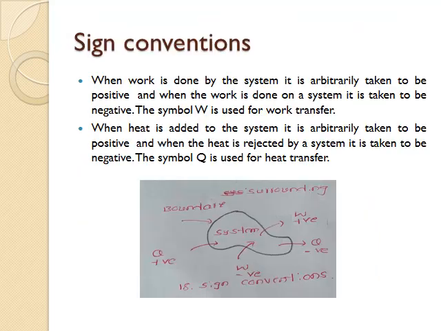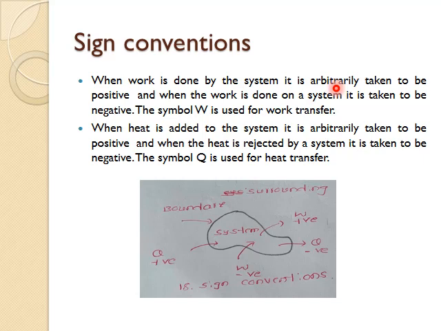These are some sign conventions which are useful to solve problems or to analyze any given thermodynamic system. Let us have a look at those. When work is done by the system, it is arbitrarily taken to be positive. Arbitrarily means randomly or according to our assumption.